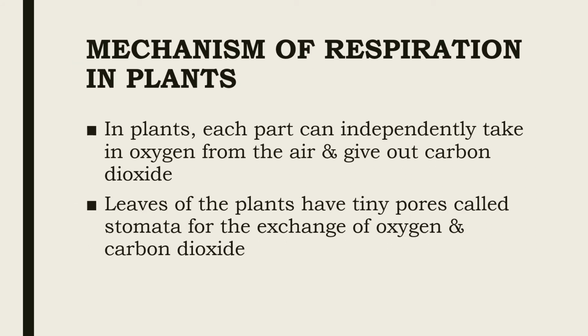Mechanism of respiration in plants. In plants, each part can independently take in oxygen from the air and give out carbon dioxide. Now here children, the plants do not have the special respiratory organs for respiration. Hence each part of the plant can independently take in oxygen from the air and give out carbon dioxide. Leaves of the plants have tiny pores called stomata for the exchange of oxygen and carbon dioxide.